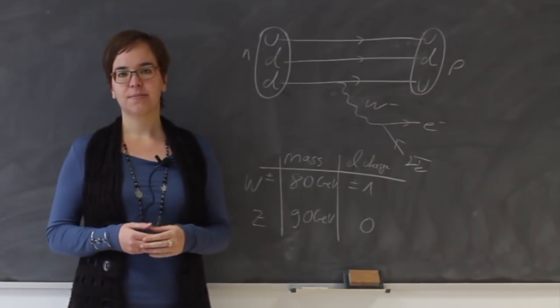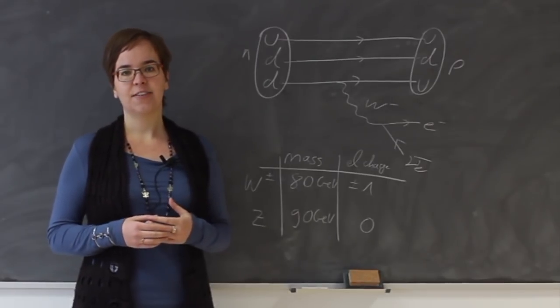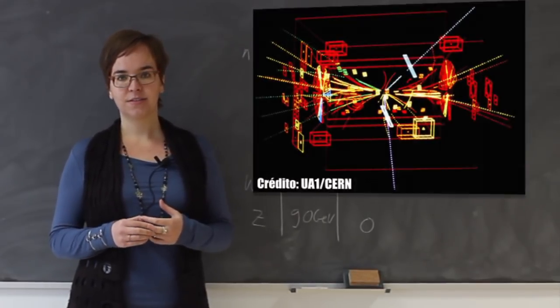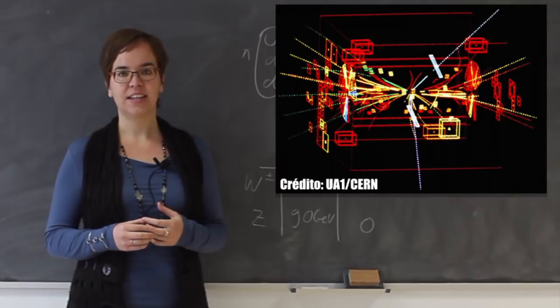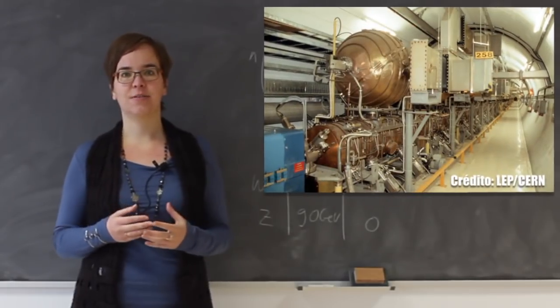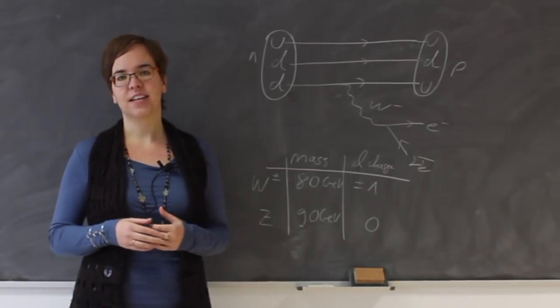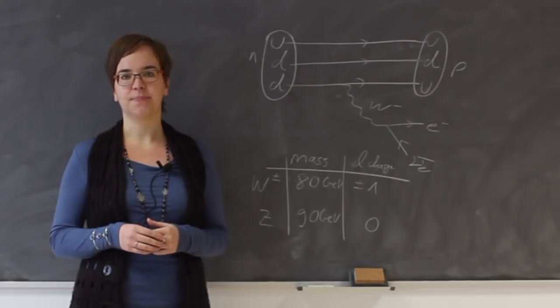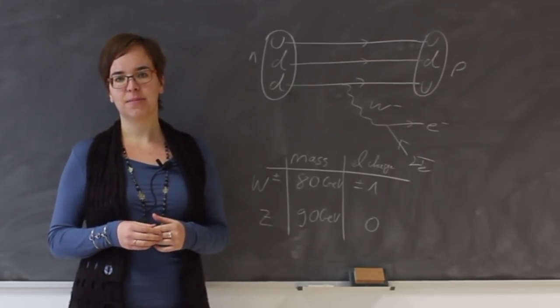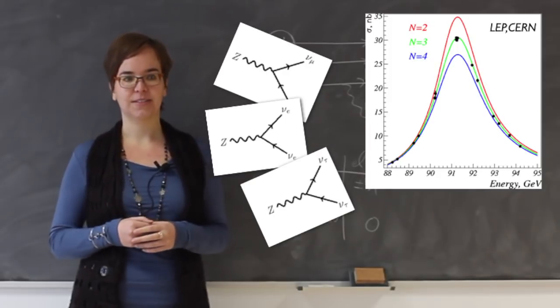Weak gauge bosons mainly decay into quarks, which then form hadrons. Nevertheless, they have been discovered at the Super Proton Synchrotron at CERN in 1983 via their decay into leptons. At the Large Electron-Positron collider at CERN, the characteristics of the weak gauge bosons have been measured to a very high accuracy. For example, via the measurement of the Z peak, the number of light active neutrinos has been determined.